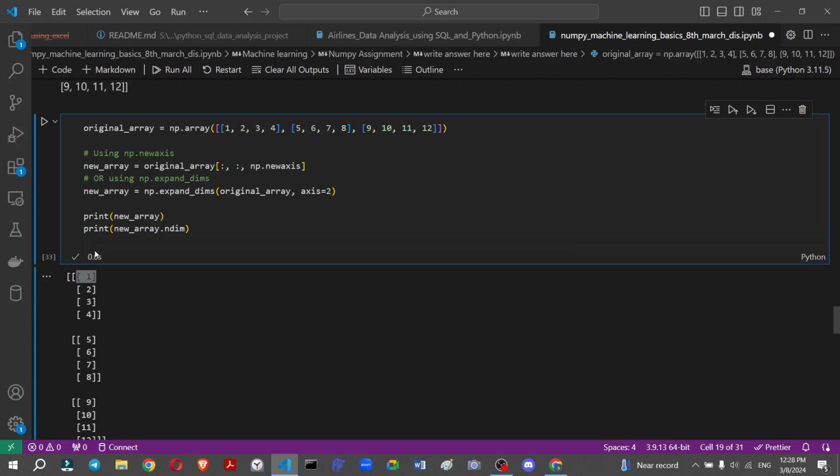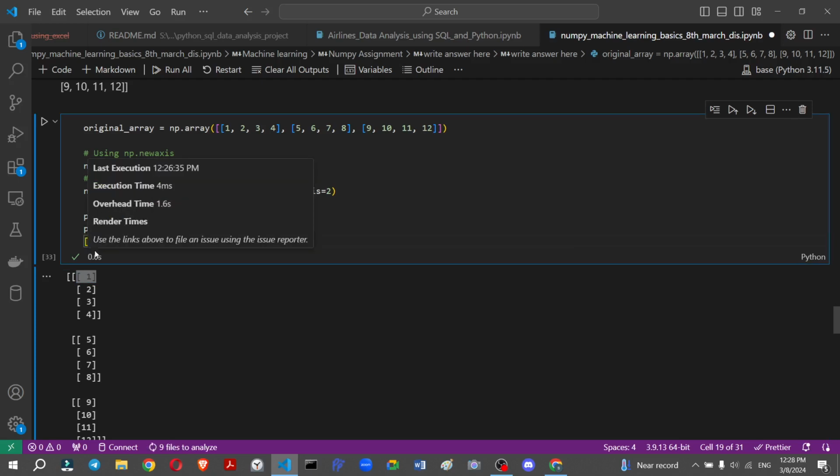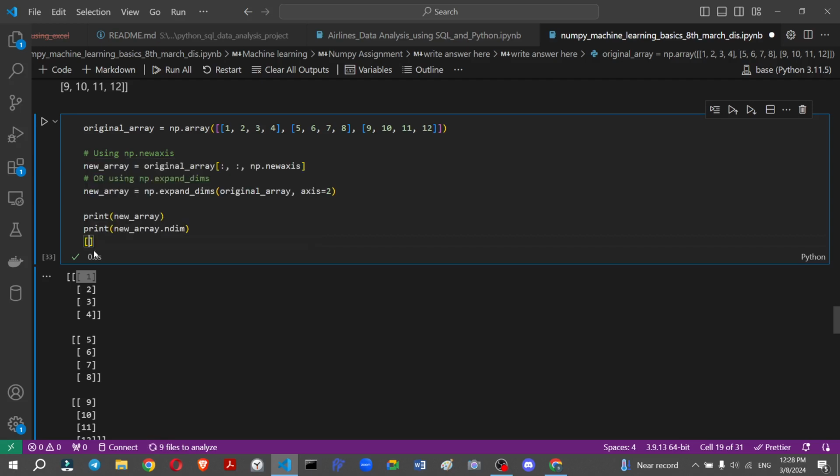So if you pass any values between a square bracket, this is a vector. In between you can have many values, but it is still a single vector because you have one bracket.